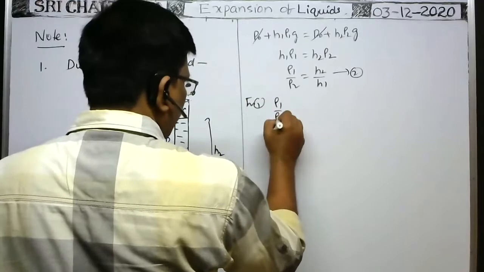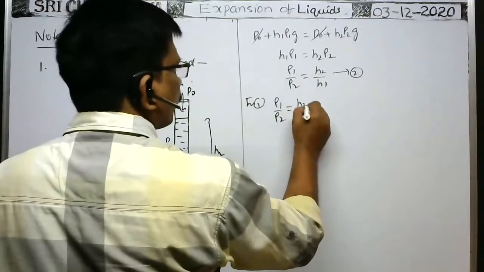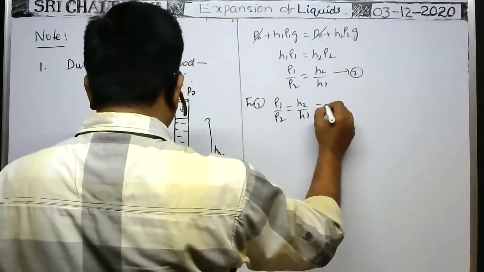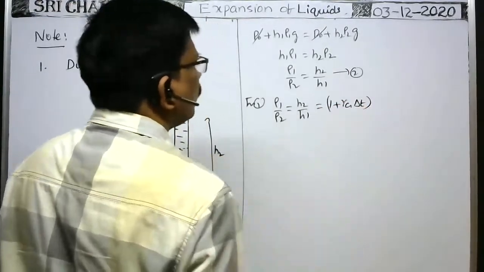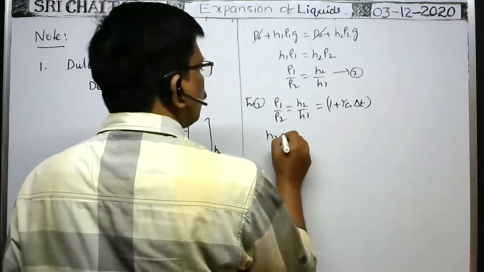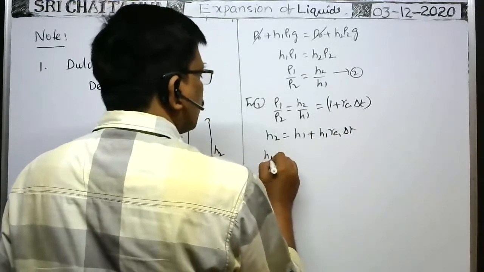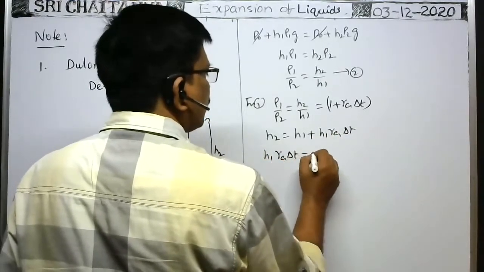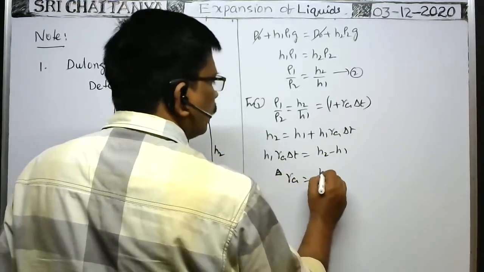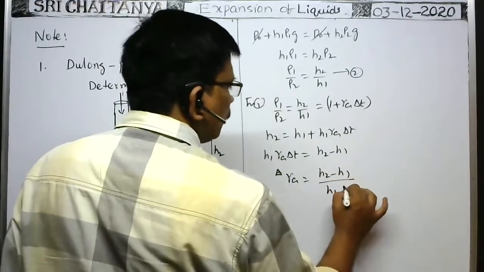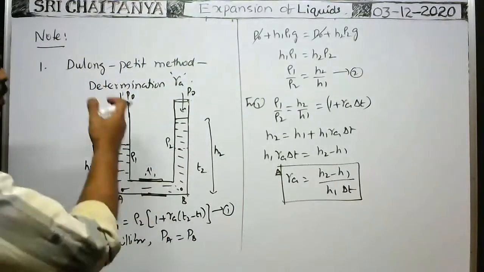From equation 1, ρ1 by ρ2 can be written as H2 by H1, which is equal to 1 plus γ apparent into T2 minus T1, that is delta T. Therefore, by cross multiplication, H2 is equal to H1 plus H1 into γ apparent into delta T, or H1 γ apparent delta T is equal to H2 minus H1, or γ apparent is equal to H2 minus H1 by H1 into delta T. So by using this formula, we can calculate the coefficient of apparent expansion by the Dulong-Petit method.